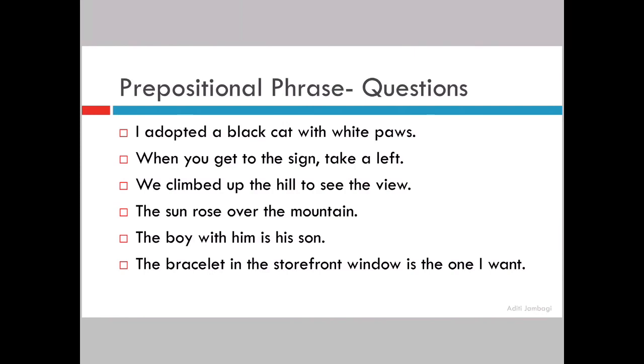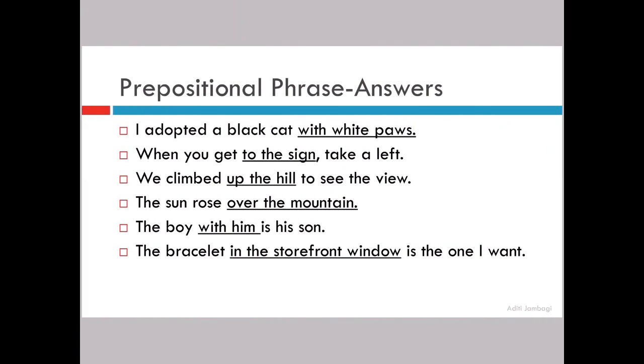The one with him. With him is your prepositional phrase. The bracelet in the storefront window is the one that I want. Which bracelet? In the storefront window. So in the storefront window is the prepositional phrase. In is your preposition, right? You can see the answers. I have underlined them. Just take a moment and check.